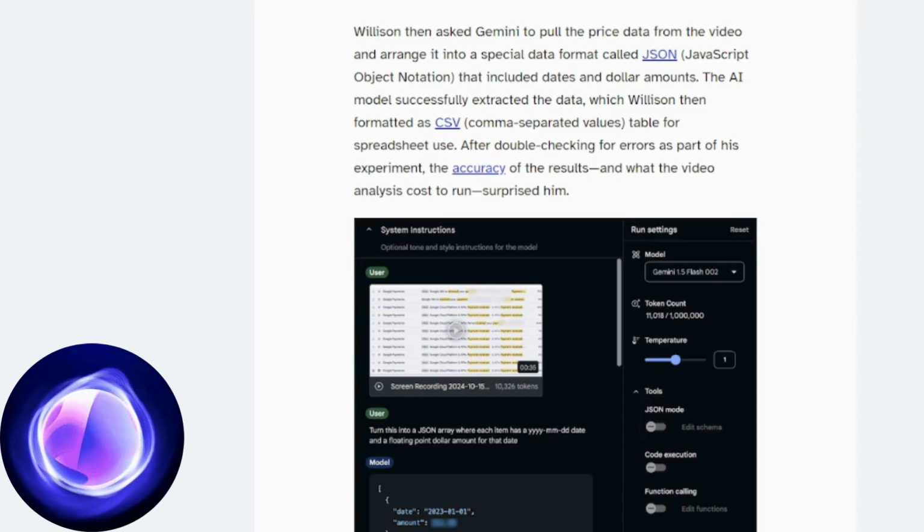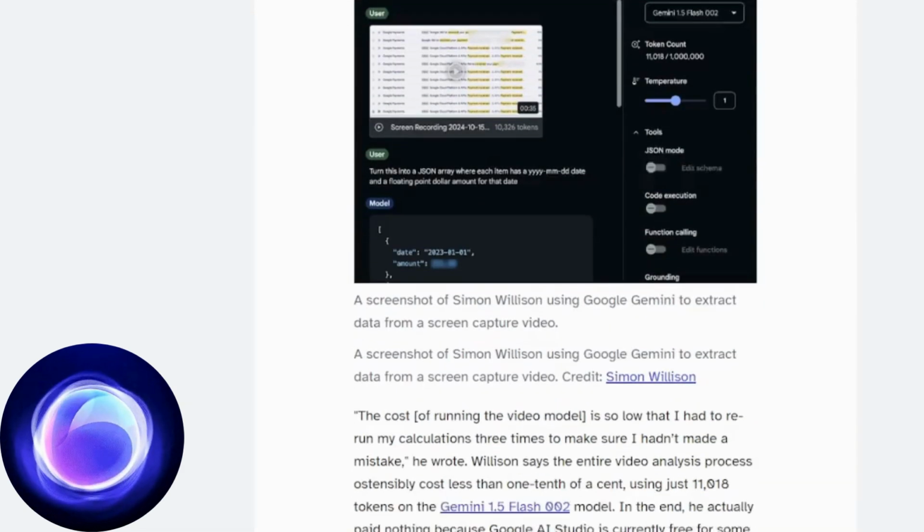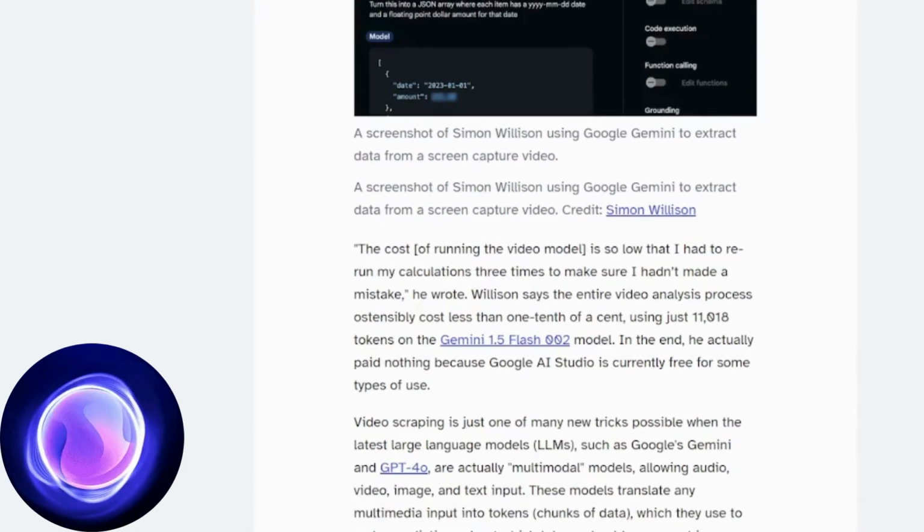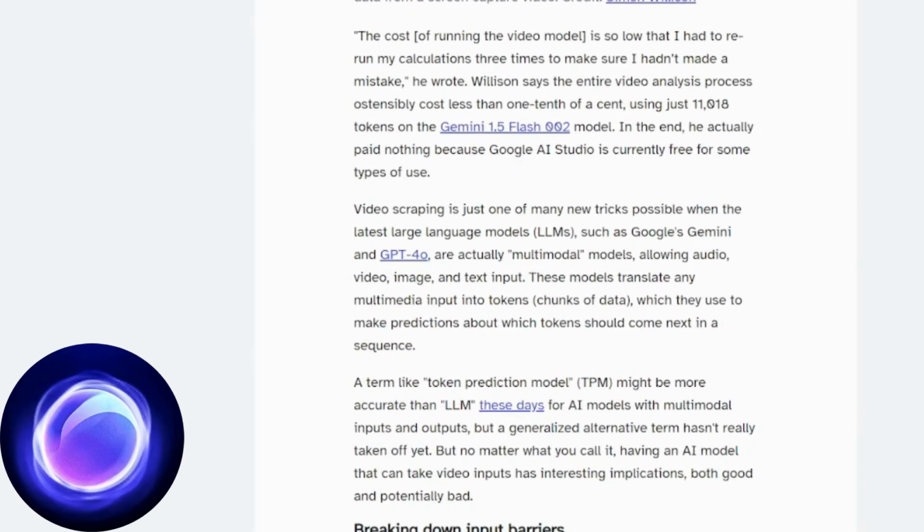This experiment highlights the power of multimodal models like Gemini and GPT-4, which can process a variety of inputs, including video, audio, and text. By converting any multimedia input into tokens, these models can make predictions efficiently. While LLM is still the most popular term, many experts suggest that token prediction models, TPM, may be a more accurate term for these systems that work with multiple data modalities.